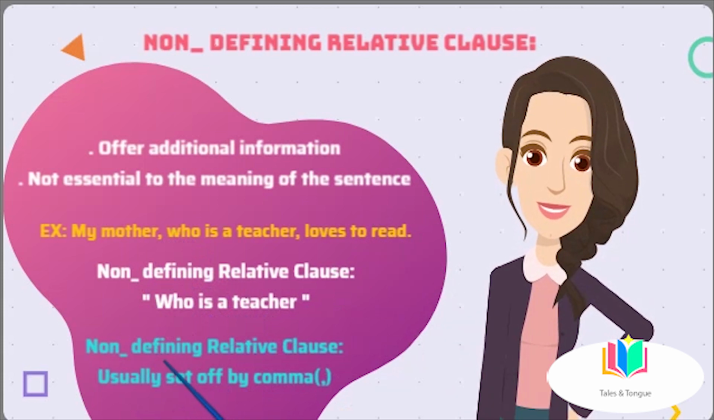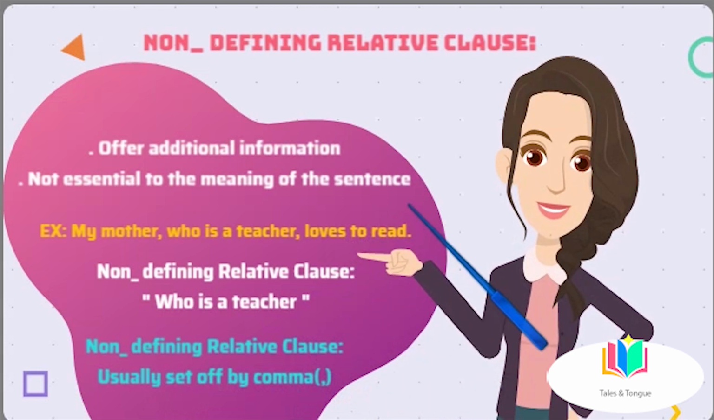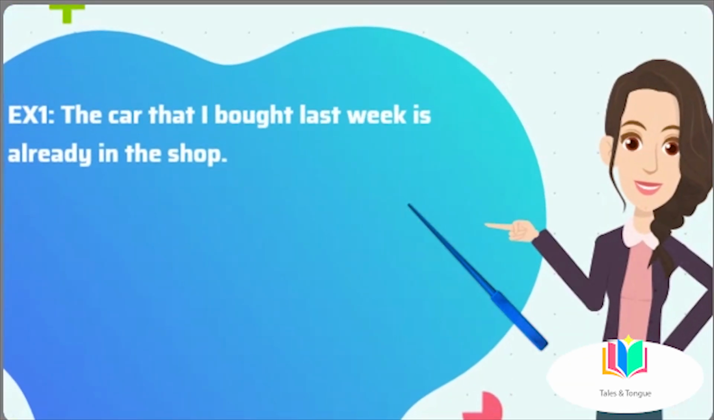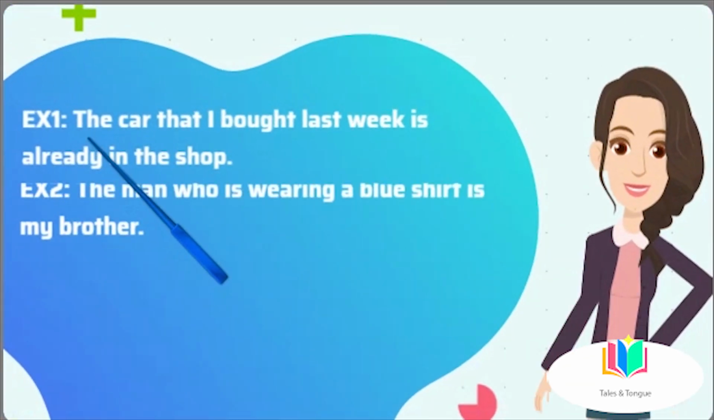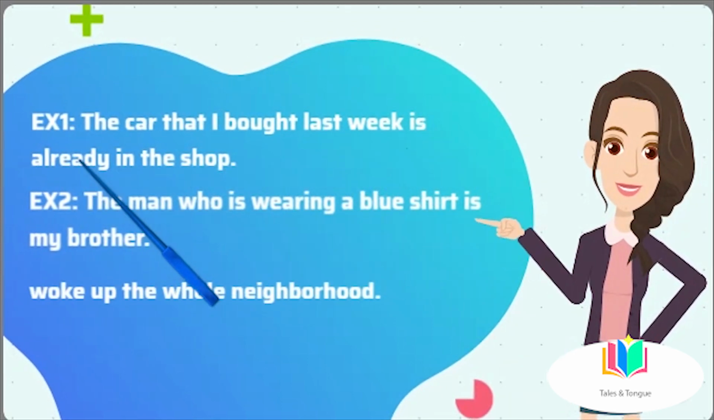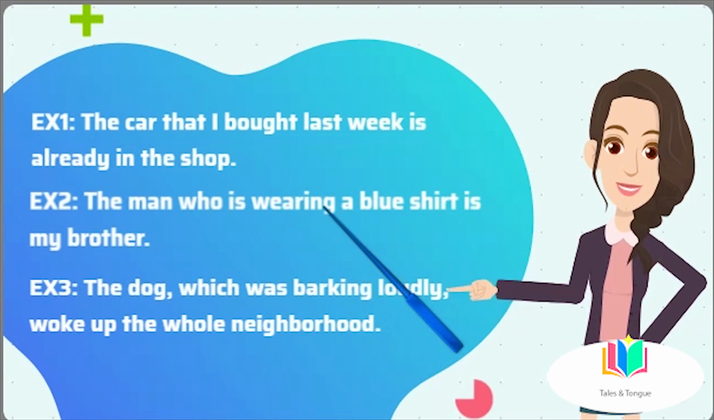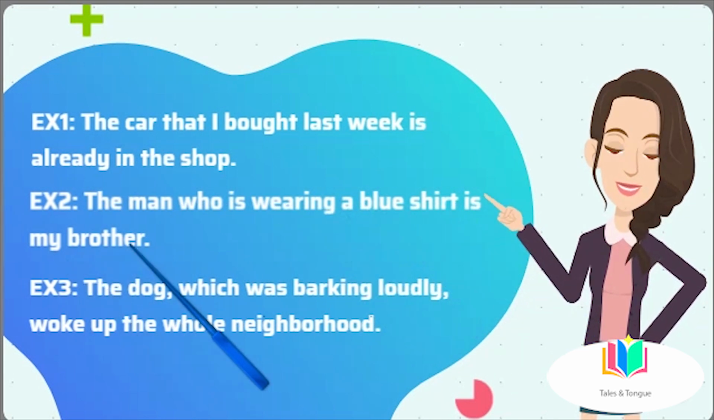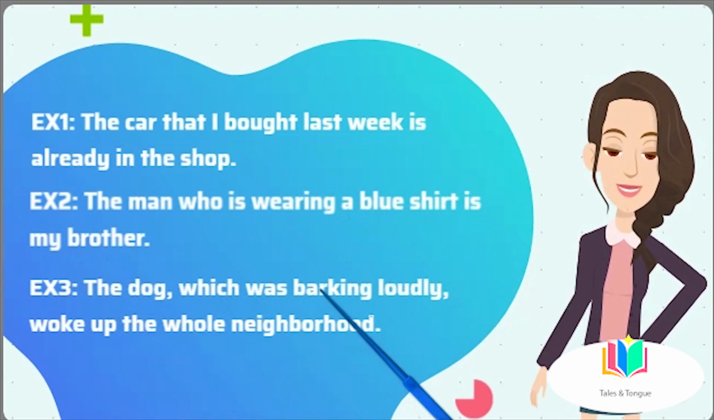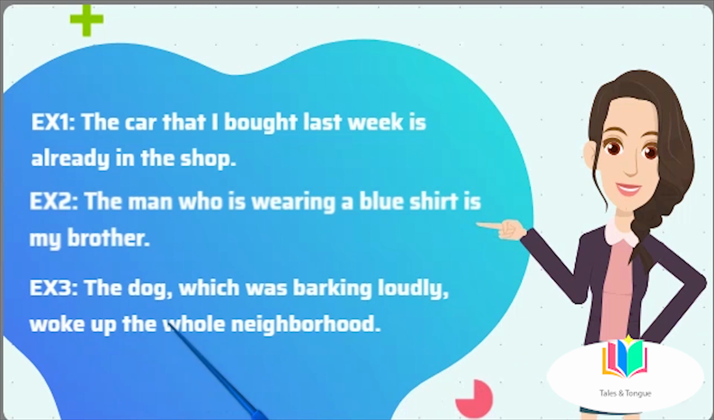Non-defining relative clauses are usually set off by commas, and they can be introduced by the same words as defining relative clauses. Now let's look at some examples. The car that I bought last week is already in the shop. The man who is wearing a blue shirt is my brother. The dog, which was barking loudly, woke up the whole neighborhood.